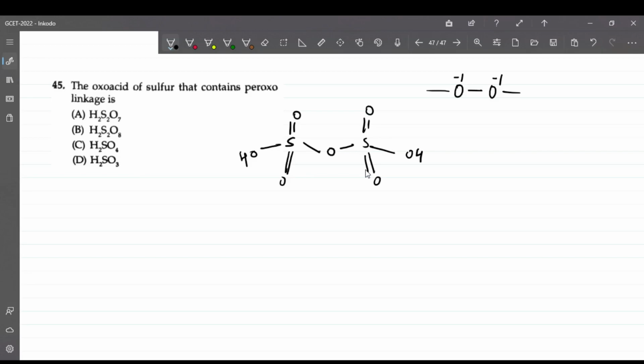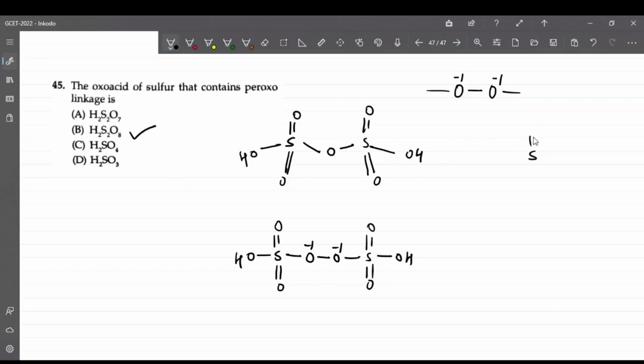What would be the structure of H2S2O8? It's a similar structure, but the only thing is there is a peroxo linkage in between. Here there will be a peroxo linkage. This is the structure of H2S2O8, I mean, right? 2 hydrogens, 1 2 3 4 5 6 7 8. So this is -1, this is -1. So this is the peroxy linkage which is existing in option B.